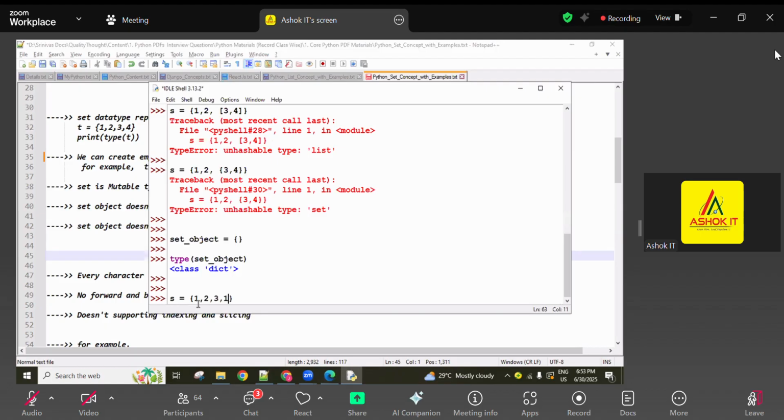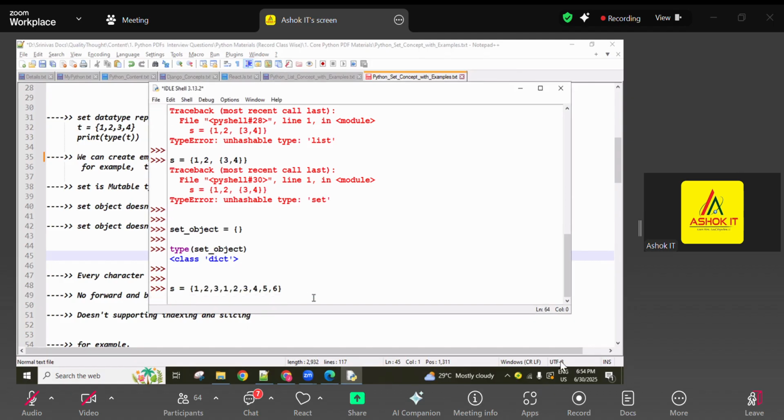Okay, so now check it here. I'm going to give 1, 2, 1, 2, 3, 4, 5, 6 like that. So totally there are 9 elements. If I press enter, is this going to be stored, or is it returning any error? Is it accepting my inputs or returning an error? Accepting or error? Type in the chat box. Some people are saying error, some are saying accepting.